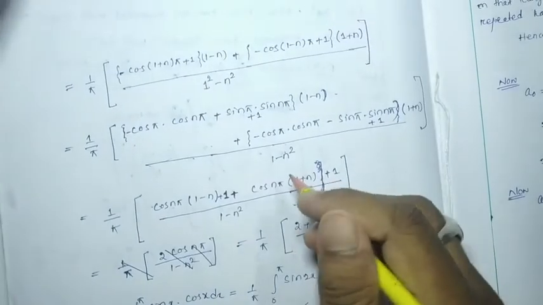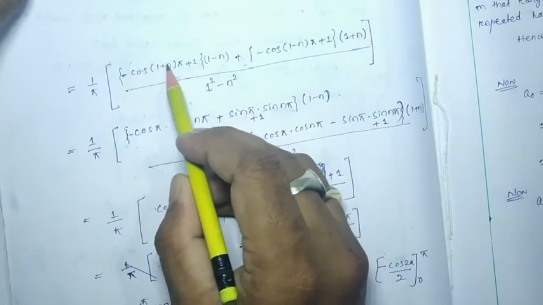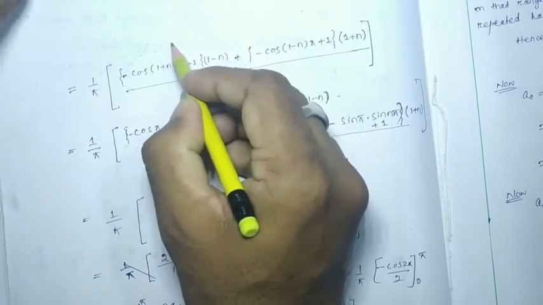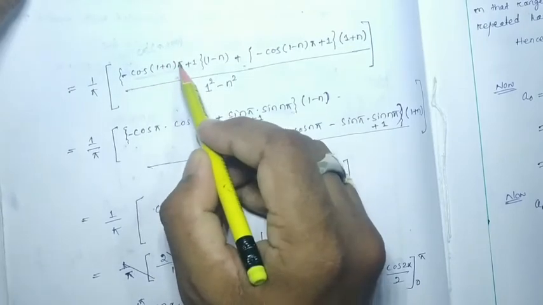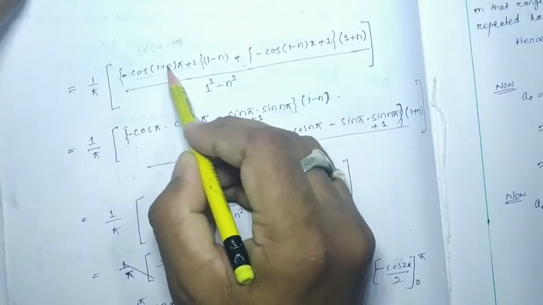So here I am going to consider cos(a+b). See, here it is cos(pi + n pi). This is nothing but what? Cos pi, I am going to multiply pi with 1, so it will be cos pi cos n pi.